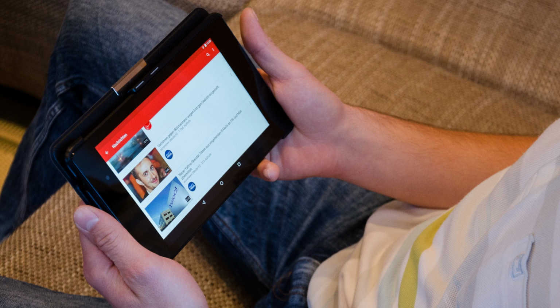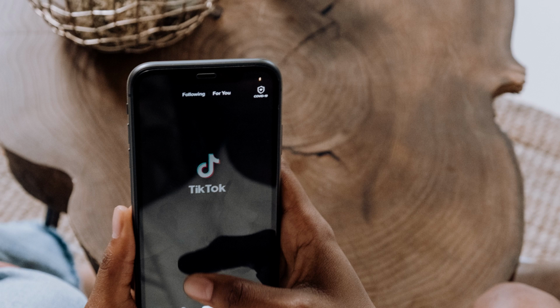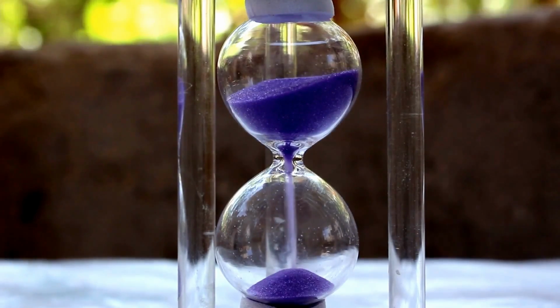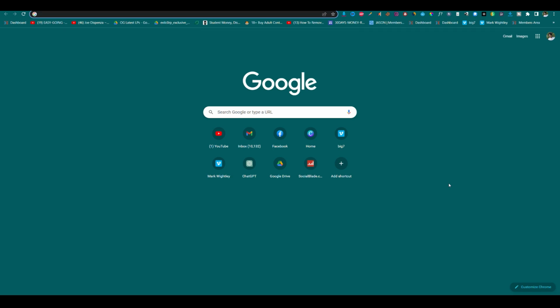So let's learn to create 500 YouTube shorts, Instagram reels or TikTok videos in less than 30 minutes. Without any further delay, let's dive into the tutorial. We are going to create 500 YouTube shorts, Instagram reels or TikTok videos in Canva. For this we are going to use only two AI tools. One is ChatGPT and the other one is Canva.